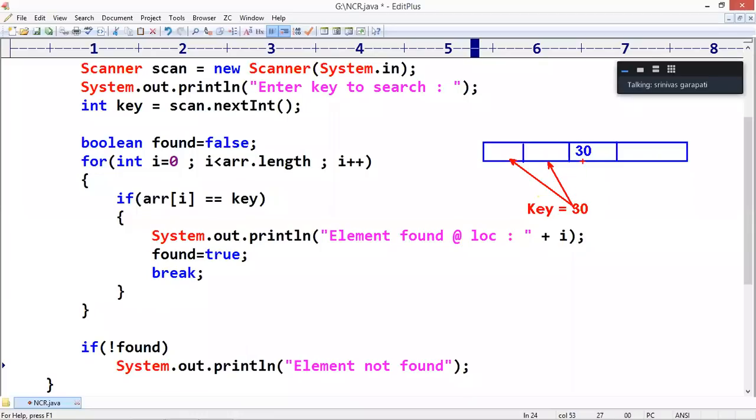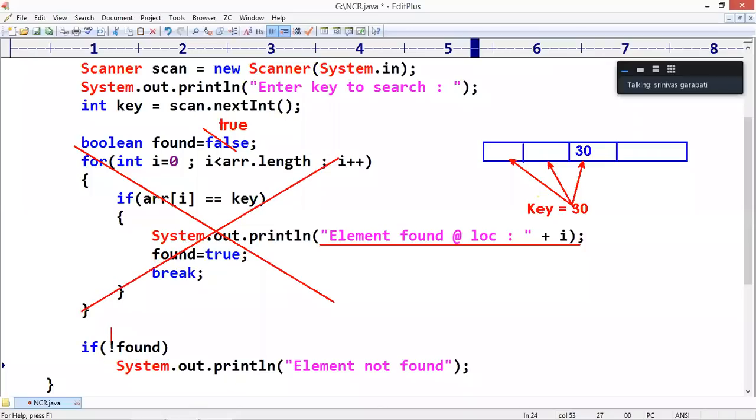It checks with the second location element. Second location element, yes, element found. Element found at location 2. So found value is true. So the false value becomes true. And break. This for loop will be terminated and the control comes out.